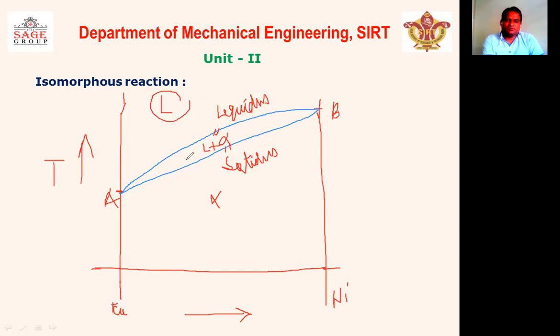So the solidus line shows the phase transformation from liquid plus solid to solid. So this is the isomorphous phase diagram, and L plus alpha and alpha are showing the isomorphous reaction.